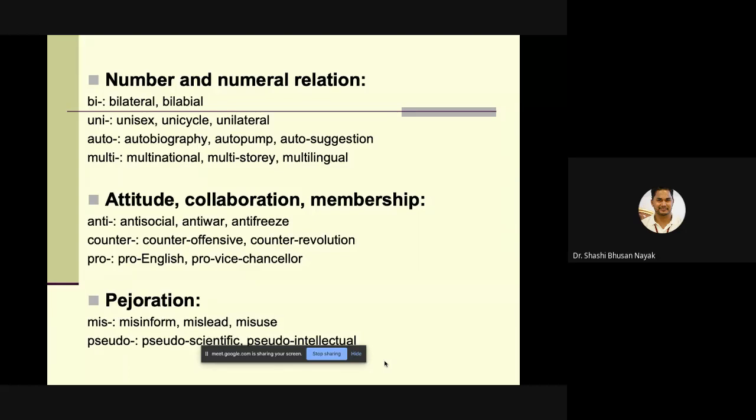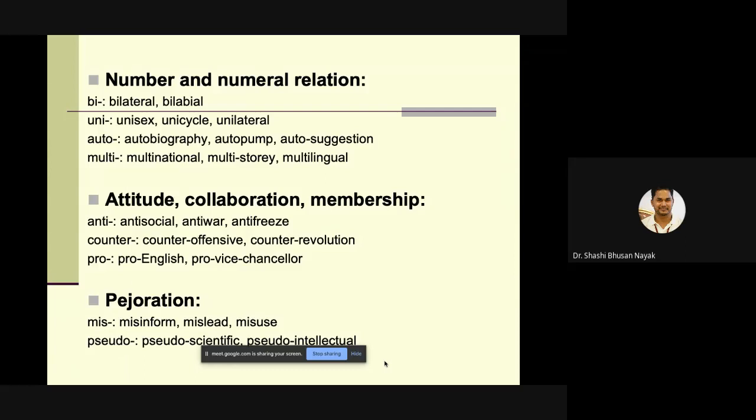Then again, anti or anti, both of them are correct. Anti-social, anti-war, anti-freeze. Then counter: counter-offensive, counter-revolution. Sometimes you can say counter-productive. Then pro-English, pro-Vice Chancellor.